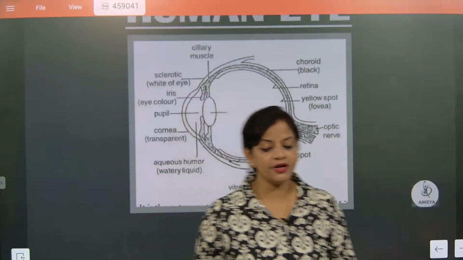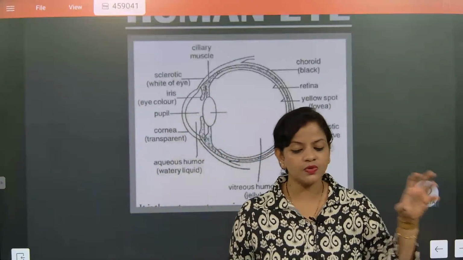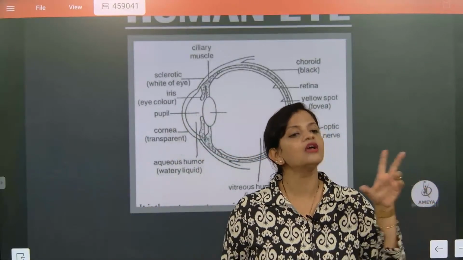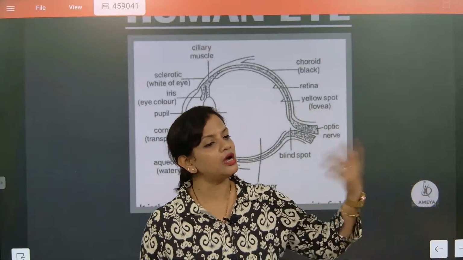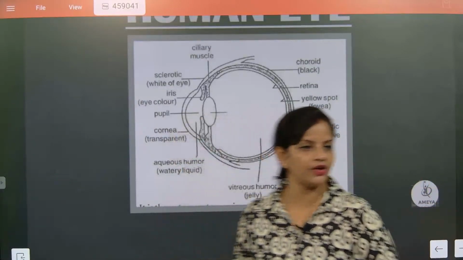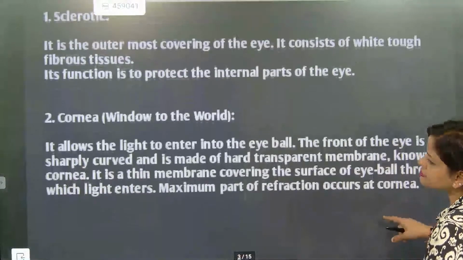It is totally dependent upon how much light is present nearby you. Then the pupil and iris will automatically contract or relax. When it contracts or relaxes, it allows exactly the right amount of light to enter inside. I hope you have understood this one. Now we will go for the next part.